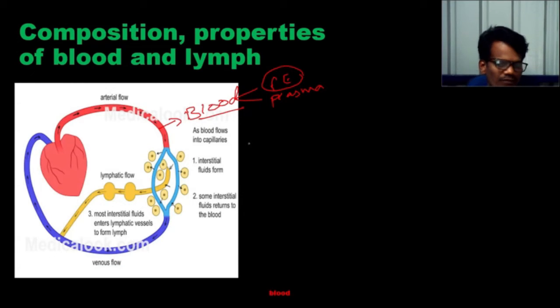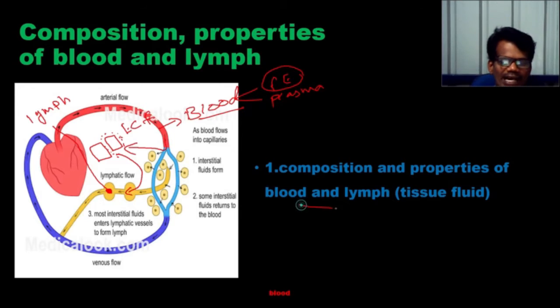And then what is lymph? If this plasma leaves the blood at the capillary level, it enters in between the cells. This fluid, we call extracellular fluid. If this extracellular fluid enters into the lymphatic vessel, then we call this fluid lymph. This yellow colored one is lymph. This lymph can be called the tissue fluid.